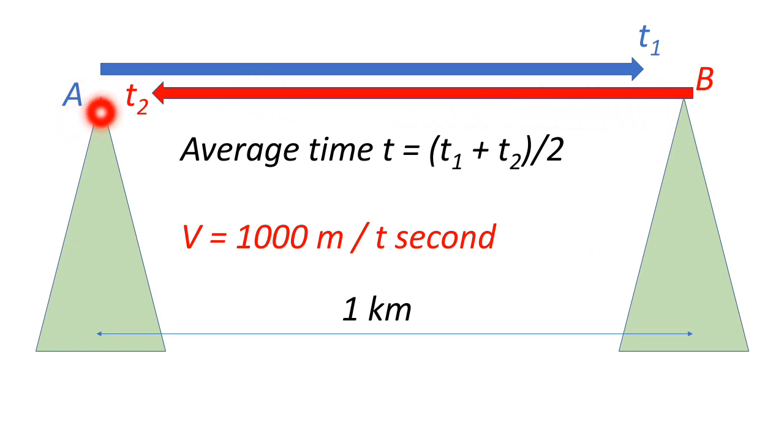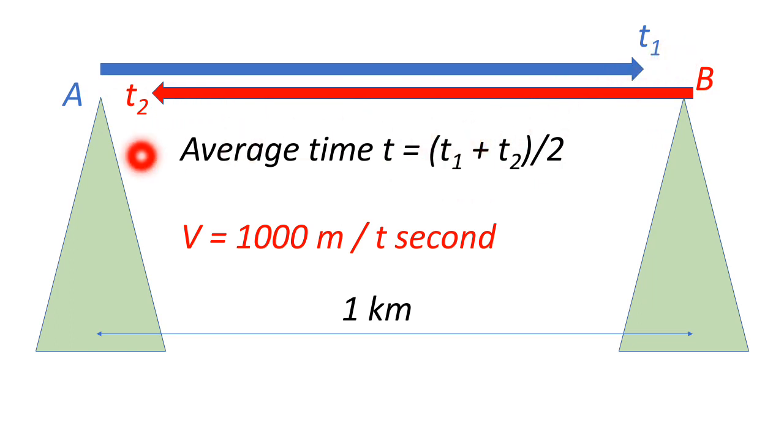When the gun is fired, the time is noted using a stopwatch. When A fires the gun, the stopwatch is switched on, and when the sound is heard, the stopwatch is pressed to stop. Whatever duration is measured is marked as T1.